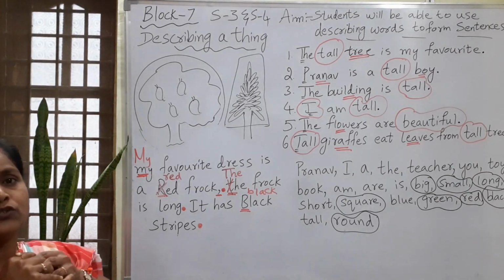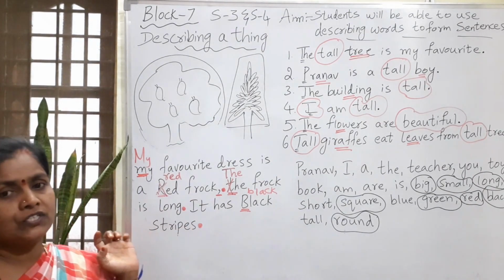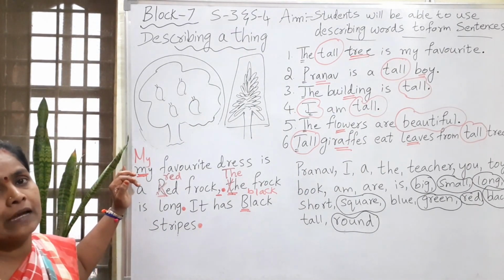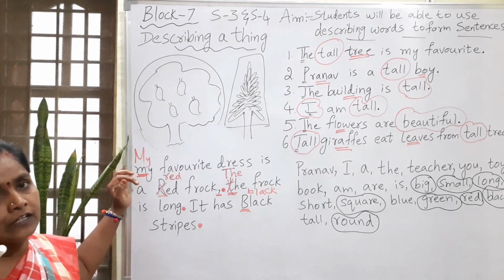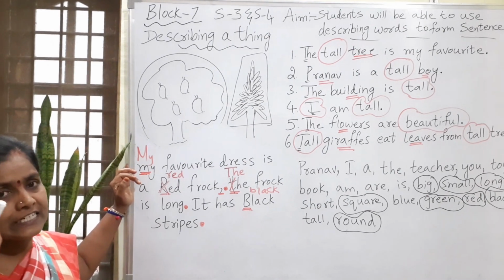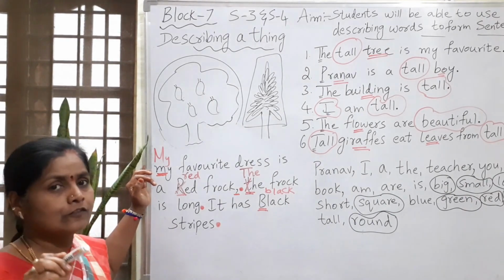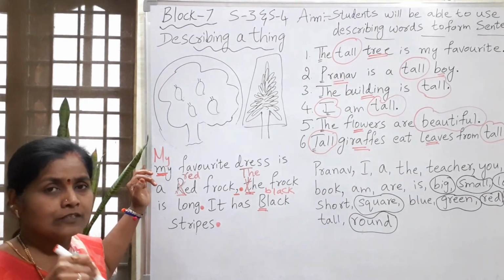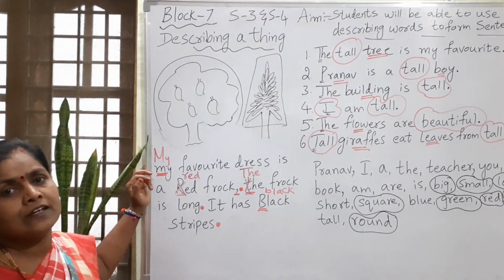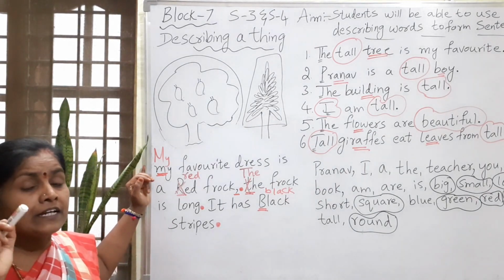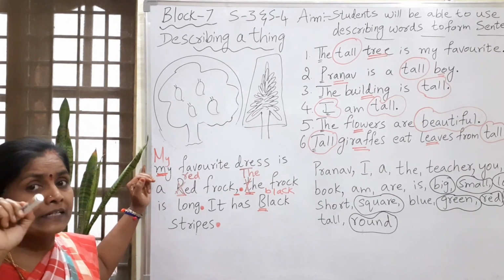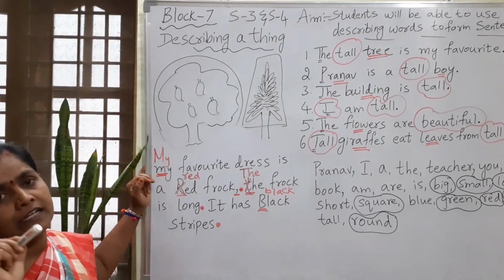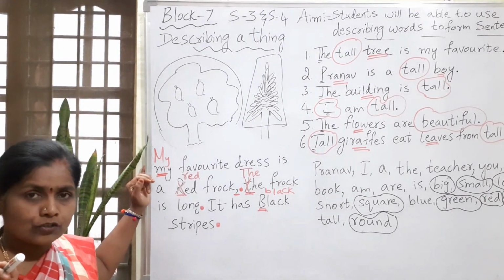This is what you have to remember always. Don't always use capital letter wherever you wish. There are certain rules to be followed while writing the capital letters. When we feel that the sentence is complete, then we should put the full stop. Once we put the full stop, immediately you should start with the capital letter. And capital letters we should use only for the particular naming word, the proper naming word. Understood, all of you?